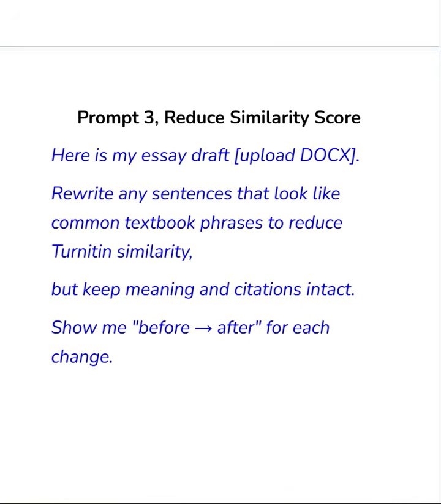That is why I said reduce similarity score. You can never get 100% plagiarism. It's not possible. You are not God. You can never come up with an original idea. Whatever you want to do today, somebody else has already written about it. But this prompt will help you to reduce your plagiarism score.